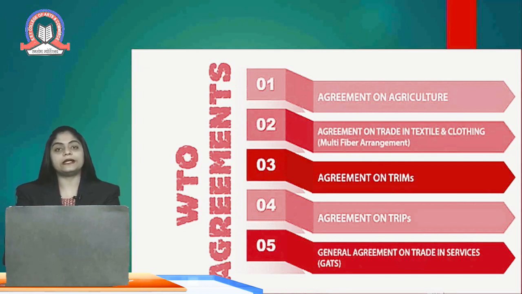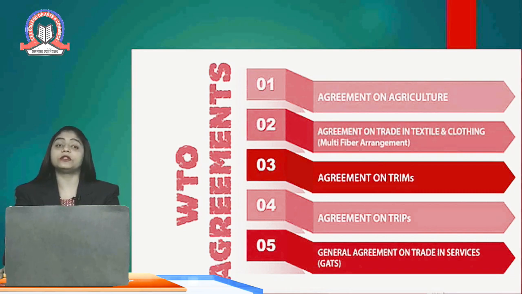The first agreement is AOA, the Agreement on Agriculture. The second agreement is the Agreement on Trade in Textile and Clothing, that is ATC. The third agreement is the Agreement on Trade Related Investment Measures, that is TRIMS. The fourth agreement is the Agreement on Trade Related Intellectual Property Rights, that is TRIPS. The fifth agreement is the Agreement on Trade in Services, that is GATS, the General Agreement on Trade in Services. These are the top 5 agreements signed by the WTO.